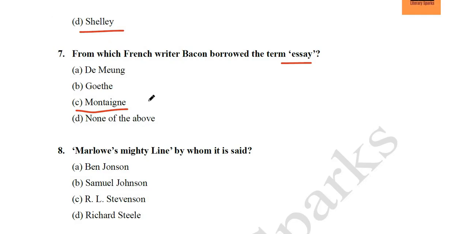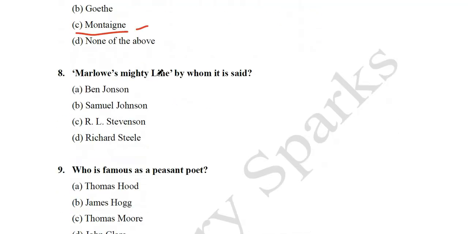And Montaigne, this French writer, invented essay and he spelled it Essais. That is important. The next question we have, Marlowe's mighty line. By whom is it said? By this phrase is referred to his blank verse that he has used in his tragedies, in his plays. So who said this term about Marlowe?